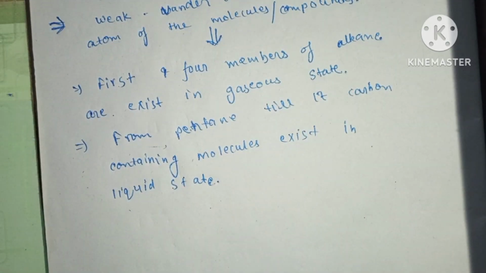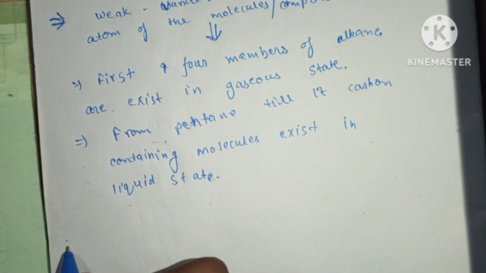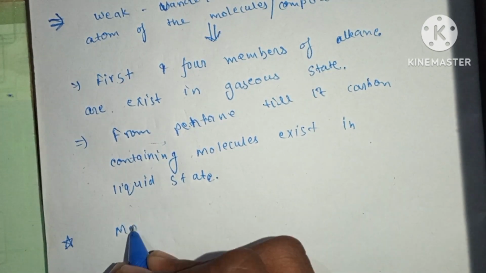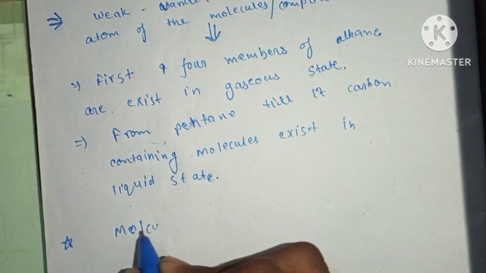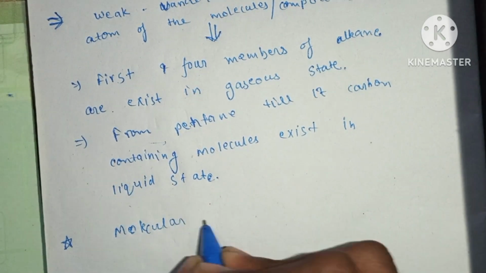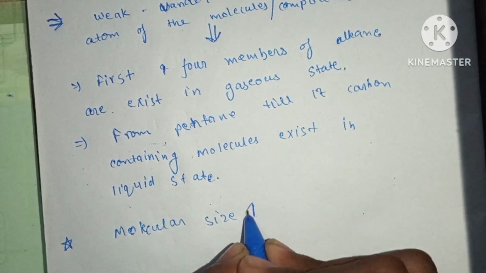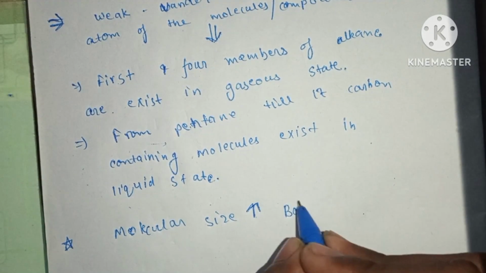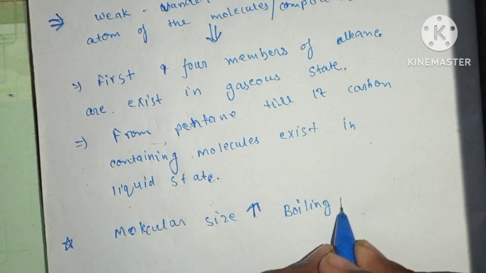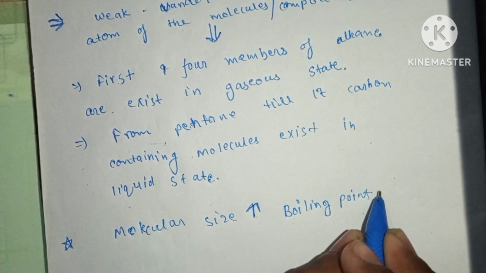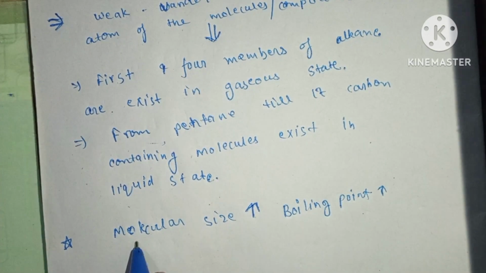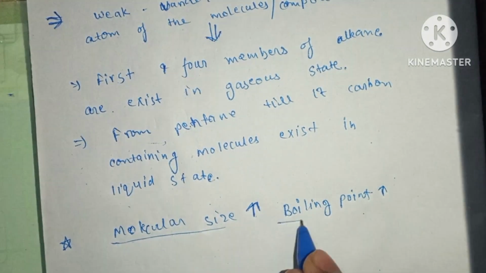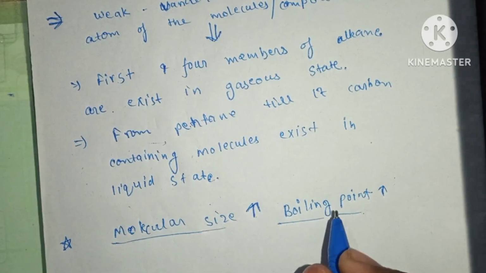And some other properties are, if the molecular size of the alkane increases, then the boiling point of that compound also increases.